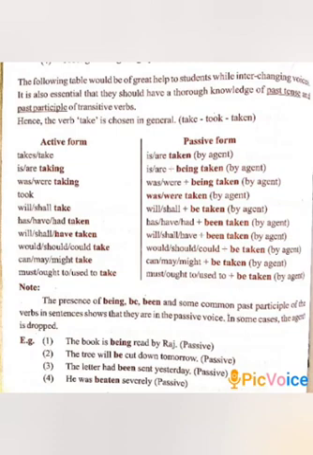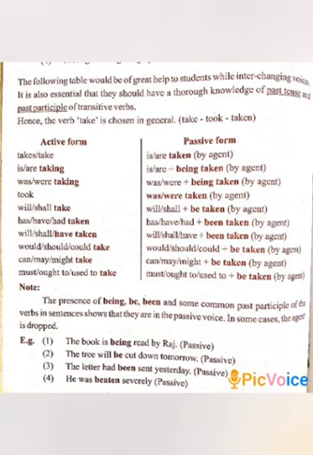Will, shall take becomes will be taken or shall be taken in the passive form. Have, has, had taken becomes has been taken, have been taken or had been taken in the passive form. Will, shall have taken will change to will have been taken or shall have been taken.